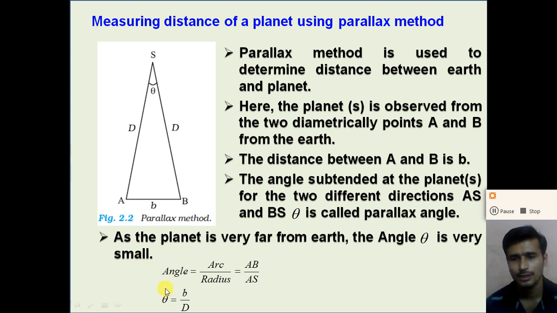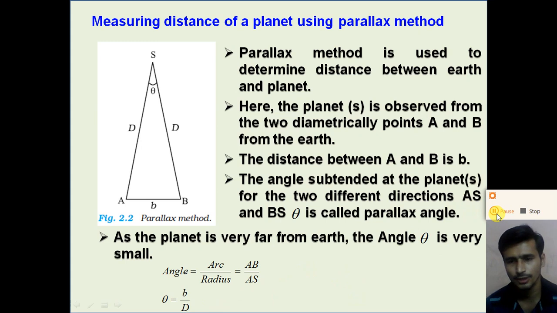So if we know the parallax angle between the two different directions, we can easily calculate the distance from earth to the planet with the help of the formula theta is equal to b divided by D. Or if you know the distance to the planet, we can easily calculate the diameter of the planet with the same formula.